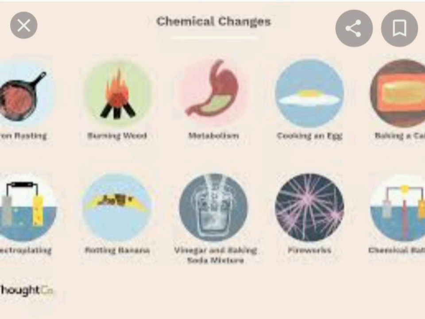So this is a permanent, non-reversible change. Examples of chemical change, as you can see in the picture, are burning of wood and making of omelette. And there are many more things.